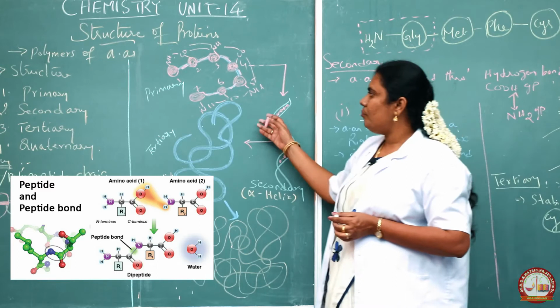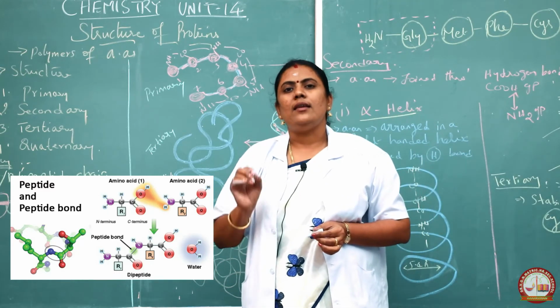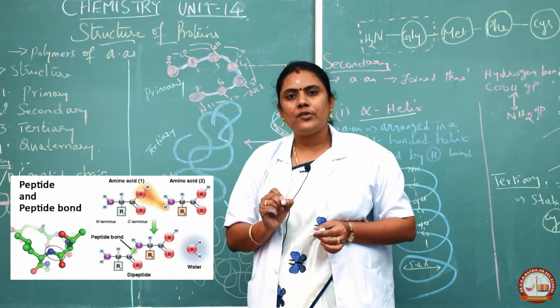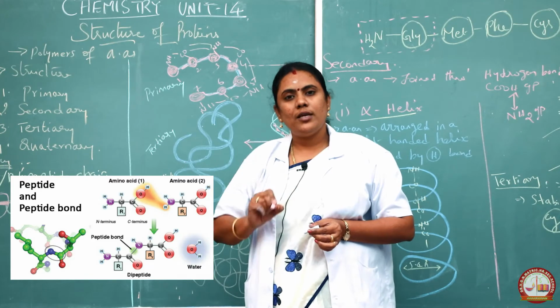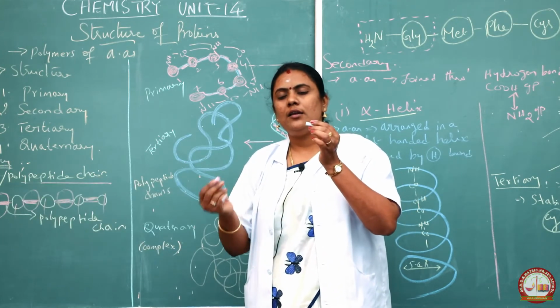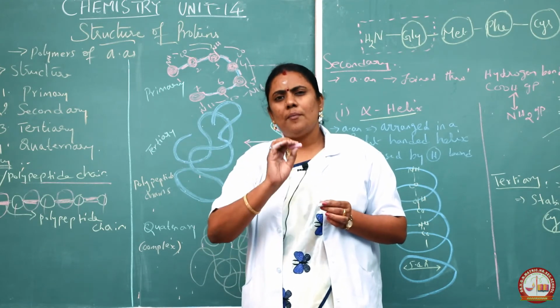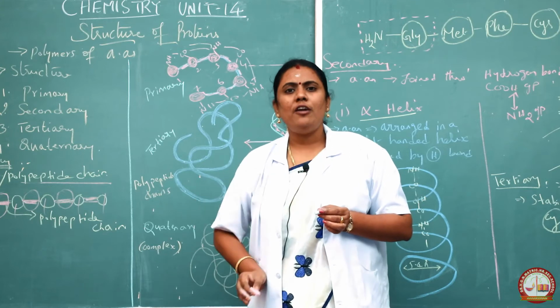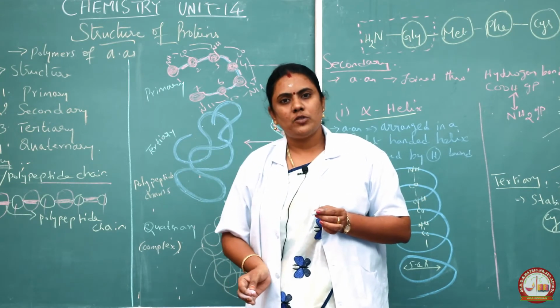So this is very simple. The primary structure of proteins is mainly formed by the combination of more than one amino acid, by linking the amino group of one amino acid to the carboxylic group of another amino acid. This is the basic concept. Students, you should not forget this in future. You should remember this while writing the exams also.